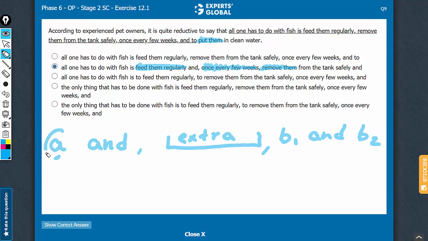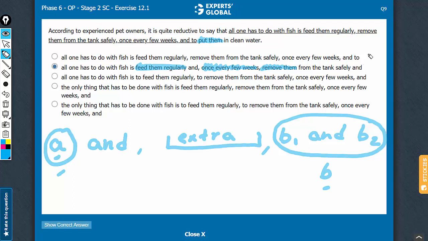And the broad construction is simply A and B. B1 and B2 put together are B. So it's not a list of 3 or 4 elements, it's only a list of 2 actions, A and B. B has 2 parts, B1 and B2, and between commas you have extra information. An excellent question on grammatical construction, one of the best you will ever find. If you got this construction, pat your back. If you did not, don't worry, this is very complex.